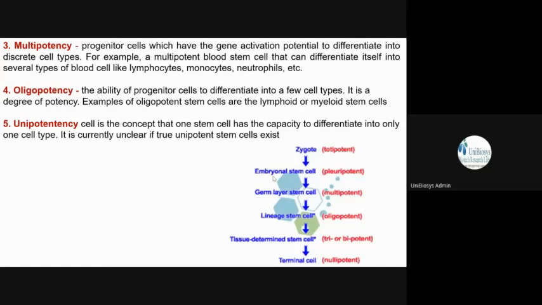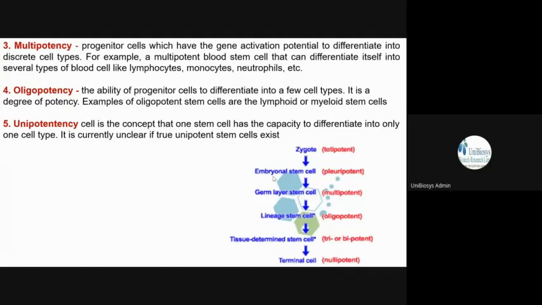So oligopotent stem cells, lymphoid or myeloid stem cells. Some of the lymphoid related cells can be formed from this lymphoid stem cell. Myeloid stem cells. Okay, so some of the cells can be formed from myeloid stem cells. That kind of potency, its degree of potency is a little bit less than multipotency. So that is oligopotency. So it can form only a few cell types.